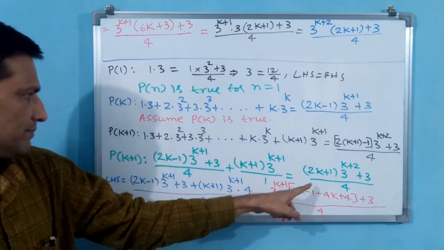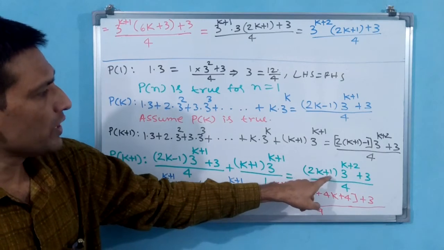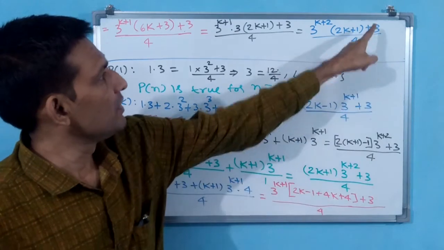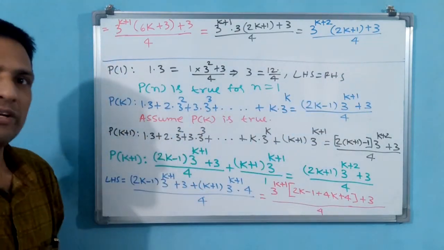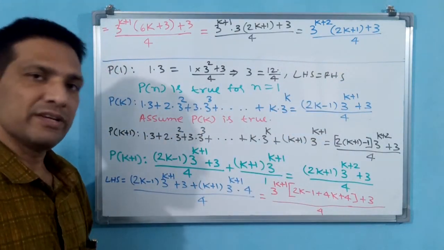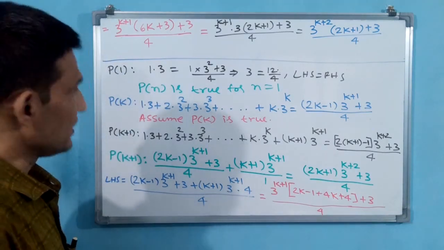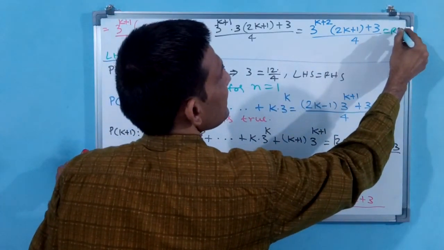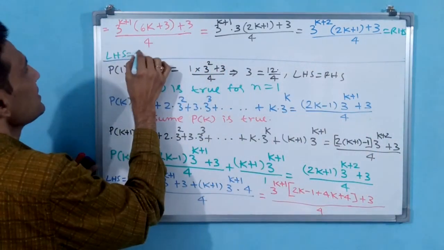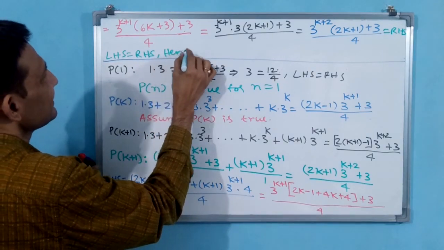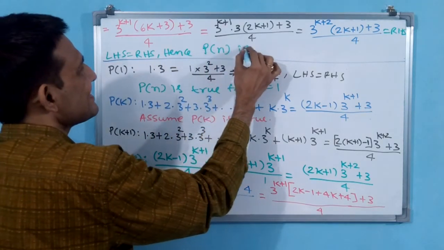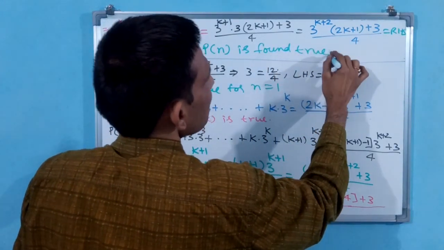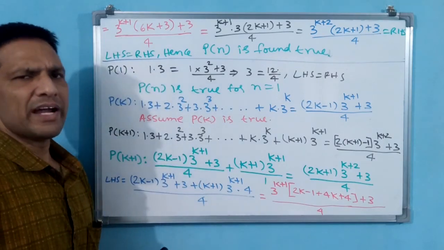Now you see RHS. This one, RHS you see. (2k plus 1) into 3 power k plus 2, (2k plus 1) into 3 power k plus 2, plus 3, divided by 4. Now you can write LHS is equal to RHS, hence P(n) is found true. Yes, same thing you can write. You write LHS, this you can write as RHS. Okay. LHS is equal to RHS, hence P(n) is found true, or verified also you can write. Found true, verified, like that you can write.